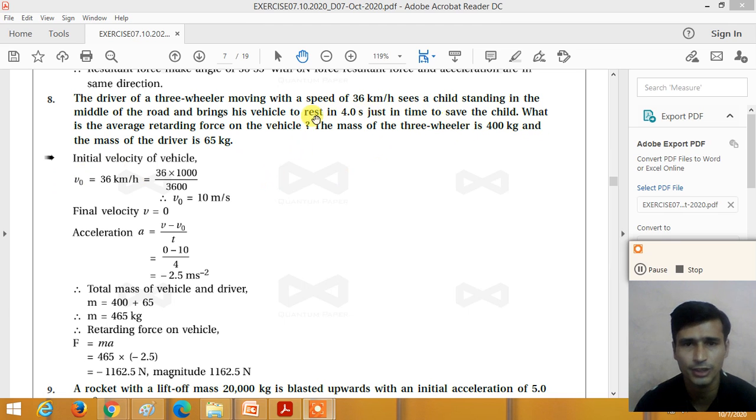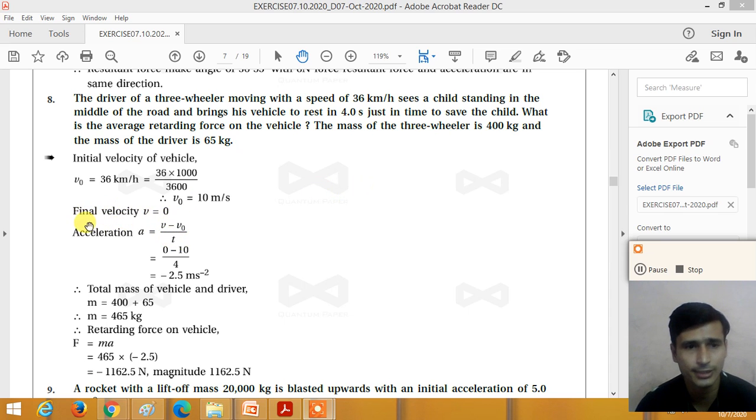So here the three-wheeler is moving with the speed of 36 kilometer per hour. So the initial velocity of the vehicle is V0 equal to 36 km per hour. Convert this 36 km per hour into meter per second. So how do we convert it? 36 multiplied by 1000, 1 kilometer is equal to 1000 meter, divided by 3600, 1 hour is equal to 3600 second. So if you calculate that, the initial speed of the vehicle is V0 equal to 10 meter per second. Here, to save the child, the vehicle must stop before it hits the child, right? So the final velocity of the vehicle is 0.